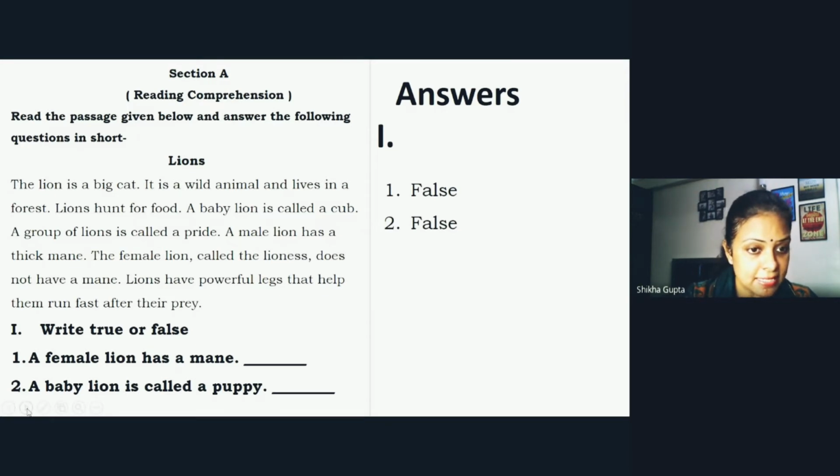Now, the second sentence is: a baby lion is called a puppy. In the passage it is given that a baby lion is called a cub. So your second sentence is also false. Children, you will not copy the sentences or the passage. You will just write number one and the answers, both false. I have mentioned false and false. The same way you are going to attempt your paper, children.